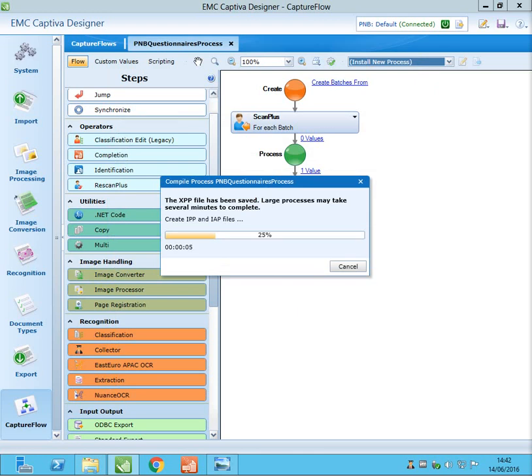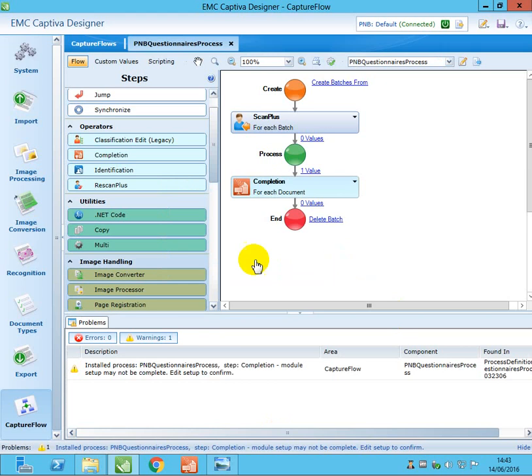So once the process is deployed into the server, after that you can open it in the setup mode, and we can do some configurations on the server, on the process level. It will take some time, so we'll wait for that. The process is saved, so I'm going to just close this.